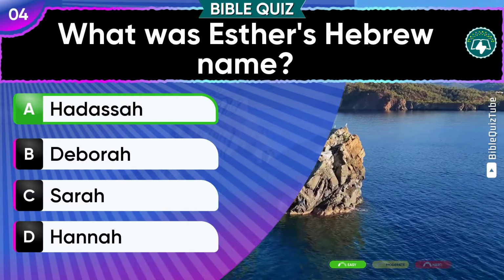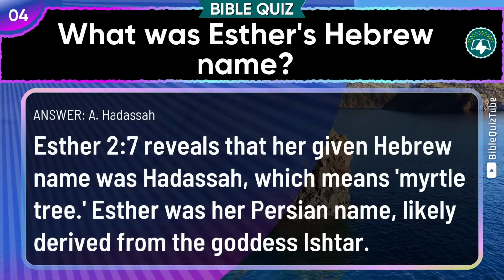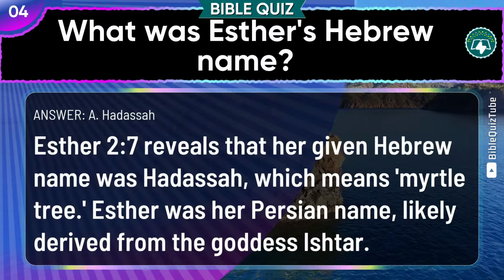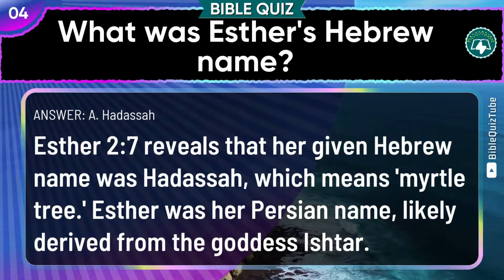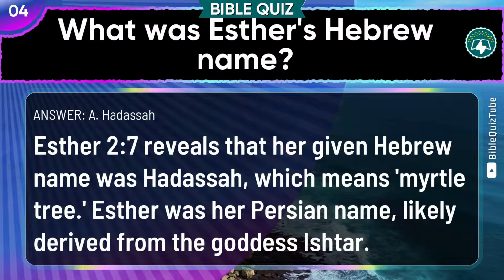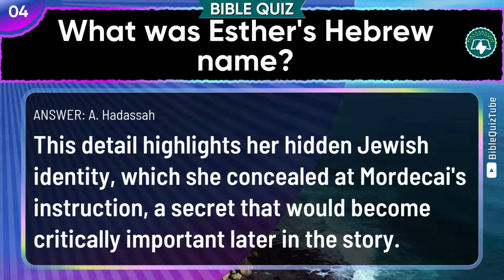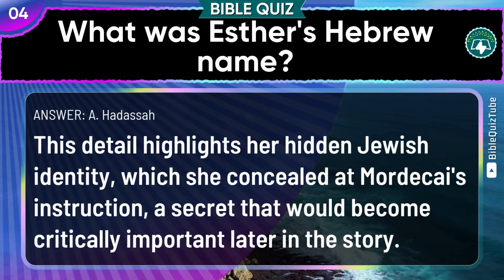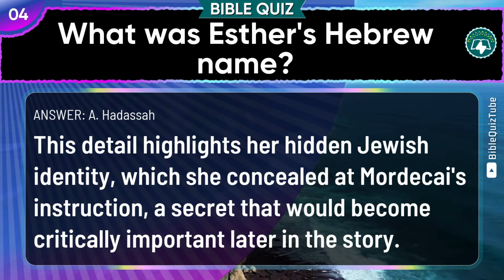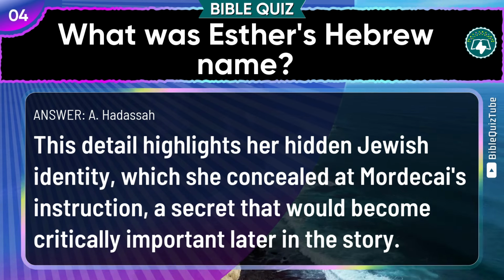Hadassah. The explanation. Esther chapter 2 verse 7 reveals that her given Hebrew name was Hadassah, which means myrtle tree. Esther was her Persian name, likely derived from the goddess Ishtar. This detail highlights her hidden Jewish identity, which she concealed at Mordecai's instruction, a secret that would become critically important later in the story.